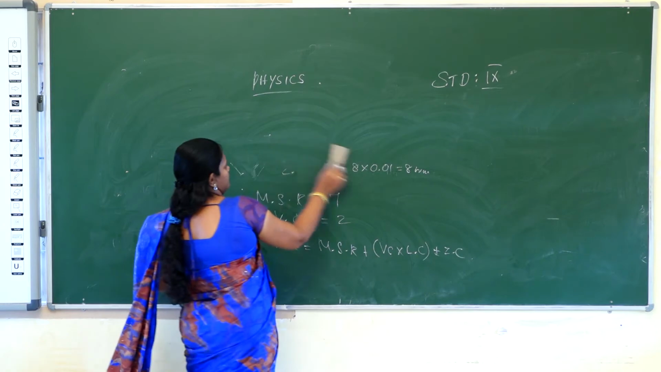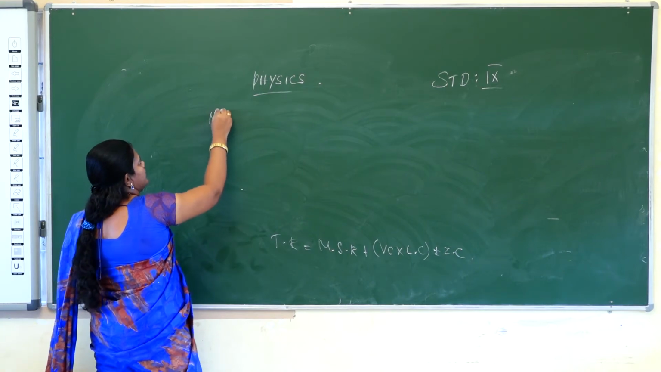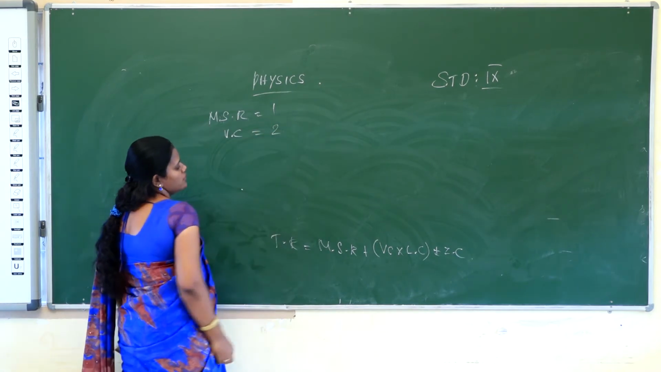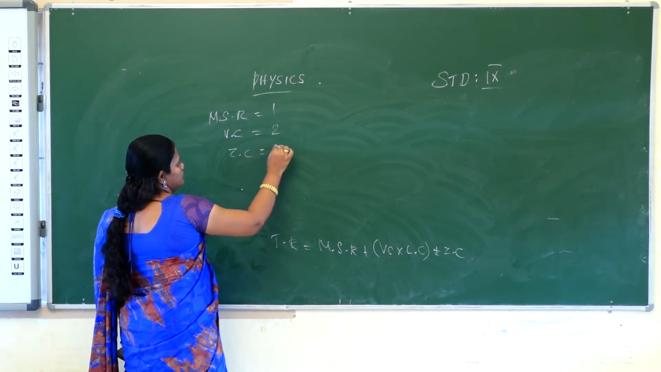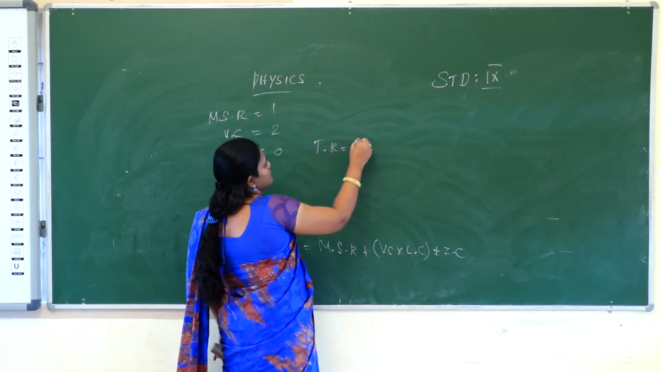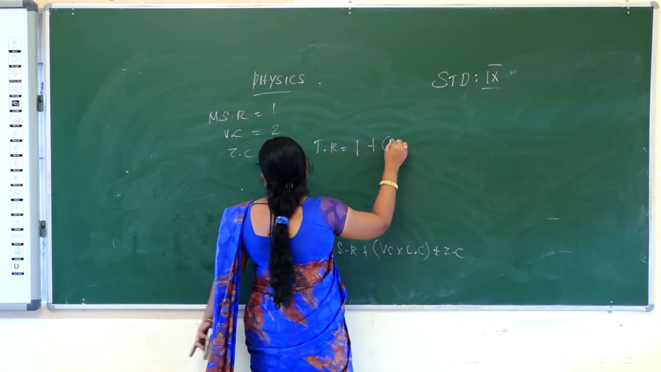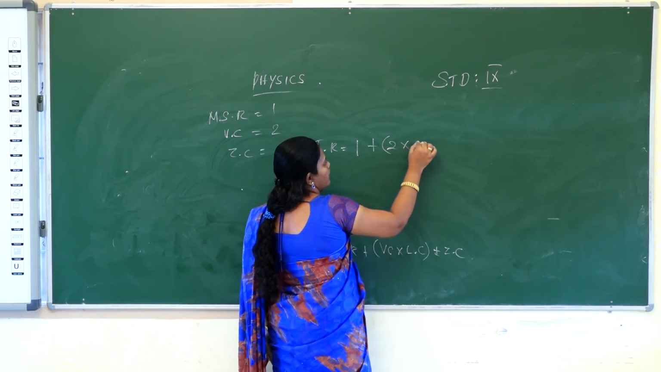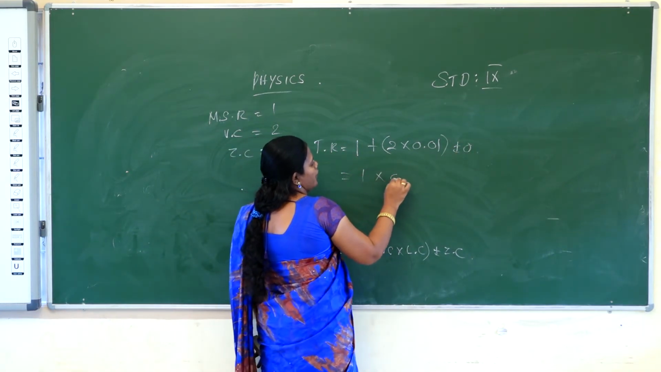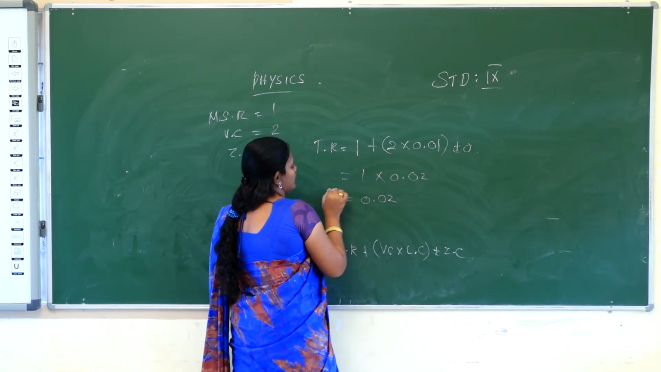I will give one example. You find out the total reading. Main scale reading is 1. VC, the Vernier scale coincidence, is 2. Then zero correction is 0. How will you calculate the total reading? Total reading TR is equal to main scale reading, which is 1, plus VC into LC. Vernier scale coincidence is 2 and least count is 0.01, and zero correction is 0. Then 1 plus 0.02, so the answer is 0.02. So the total reading is 0.02.